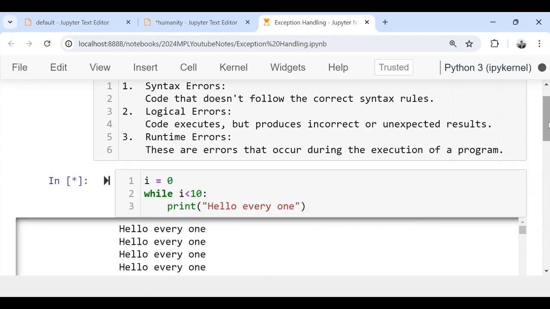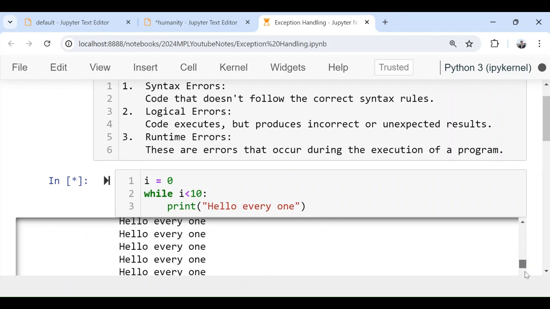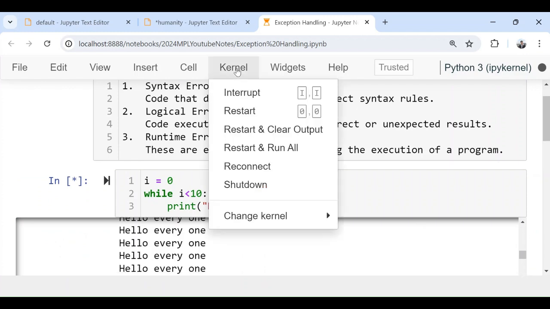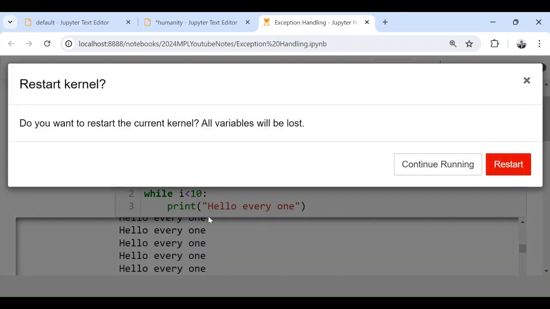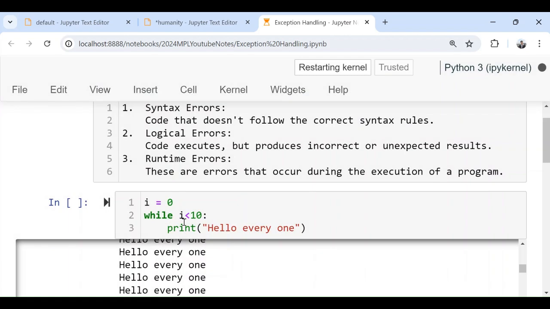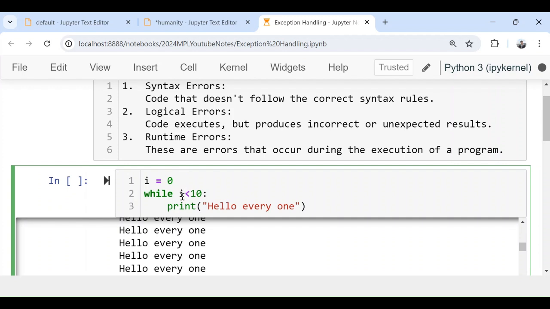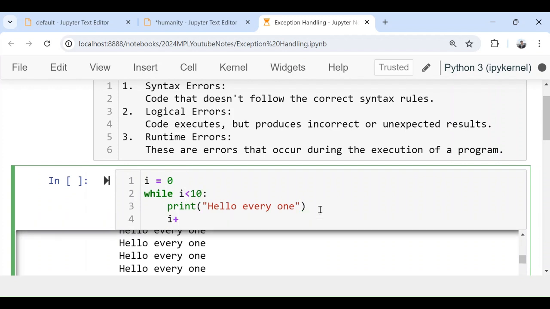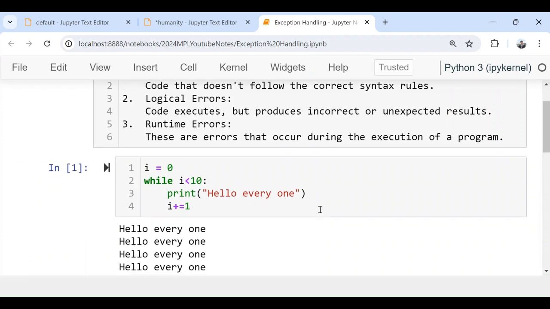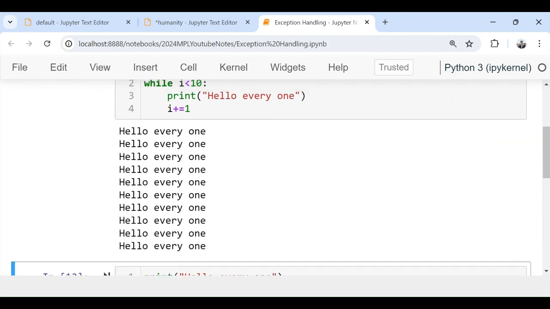What is the problem? It is going to run multiple times unless I restart the kernel. Why is it happening like this? It is because there is a problem in the logic, a problem in the algorithm. I set i equal to 0, and i is less than 10, but I'm not updating i. If I update it like this, i plus equal to 1, then this error would not have happened. See, now it's only printing 10 times.